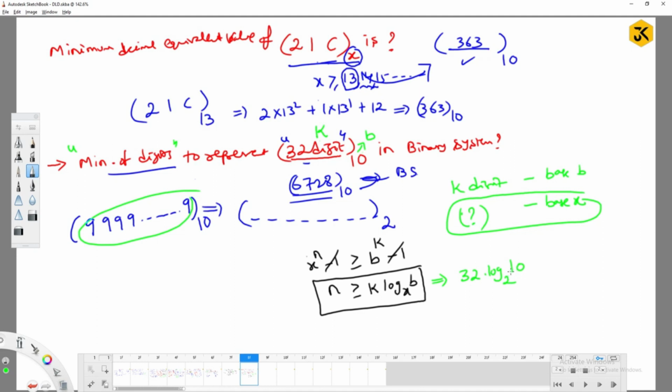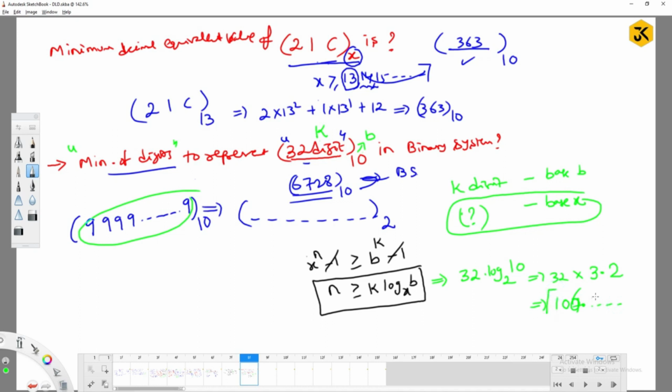Any exact value? 32 into 3.2, right? Then you can calculate the value: 106 point something.